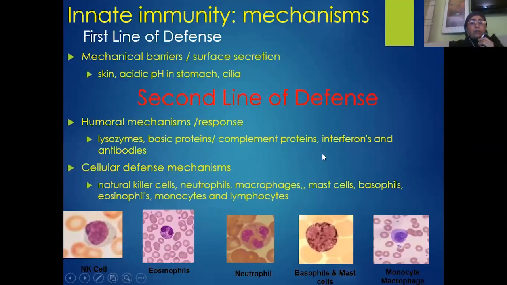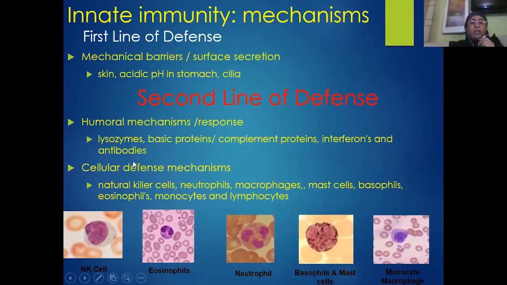These complement proteins are nothing but varieties of enzymes which will bring about a cascade of reactions to fight against the pathogen. Similarly, we have interferons, another group of cytokines which help the body to fight against intracellular pathogens. And apart from that, we have antibodies.